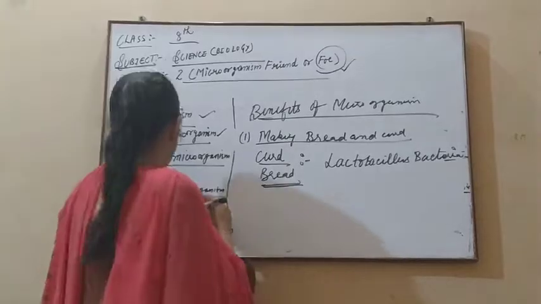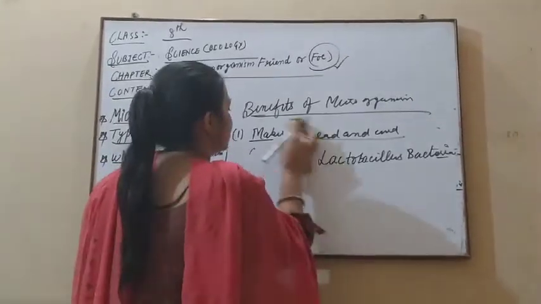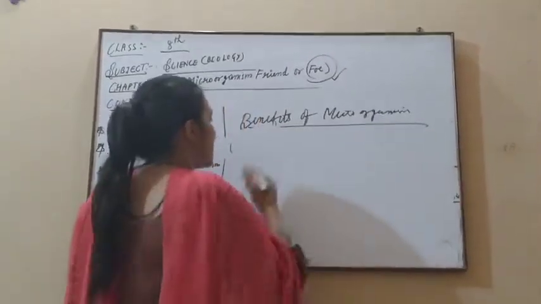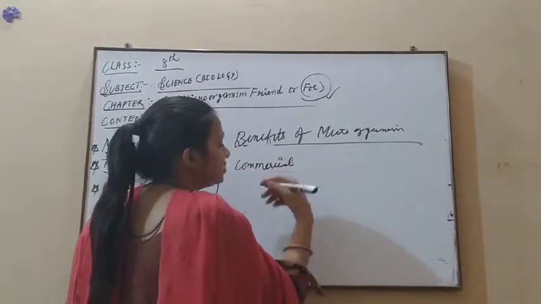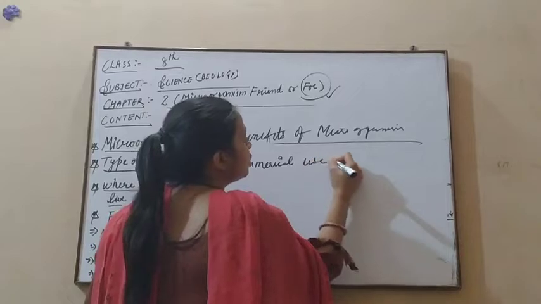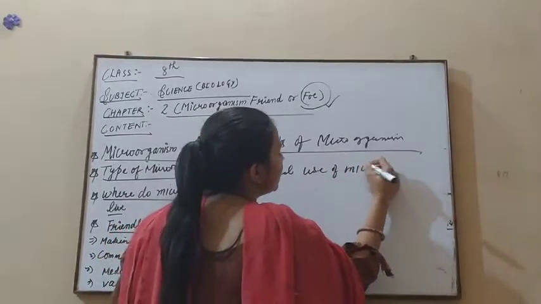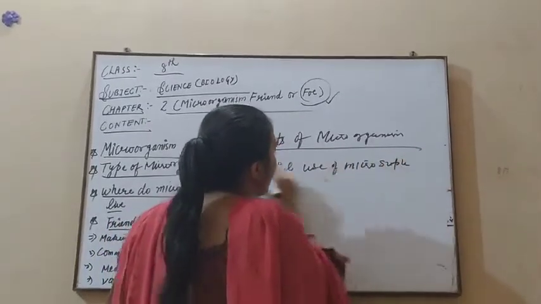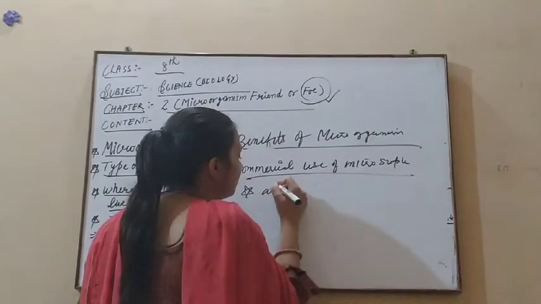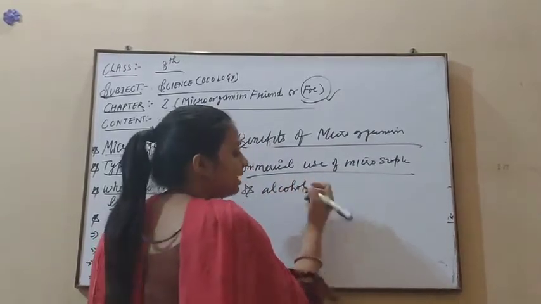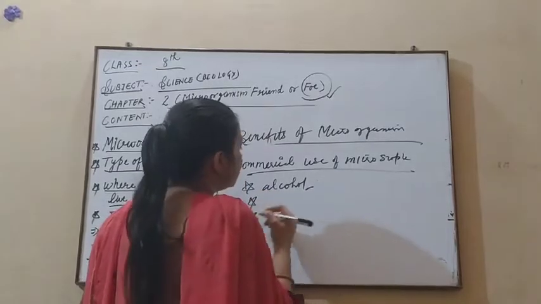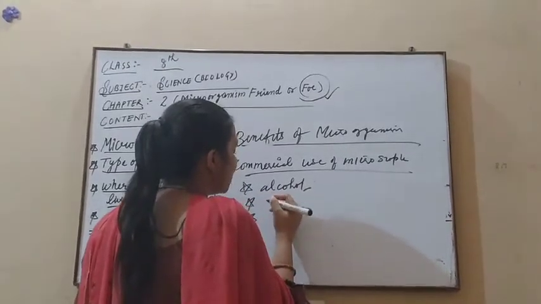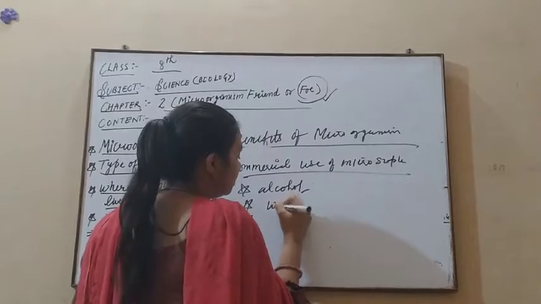After this, commercial use of microorganisms. In commercial use of microorganisms, what comes here? Commercial means on a big scale. Commercial use of microorganisms means making alcohol. Alcohol in factories is made with the help of microorganisms. And second, after alcohol, what comes here? Wine.